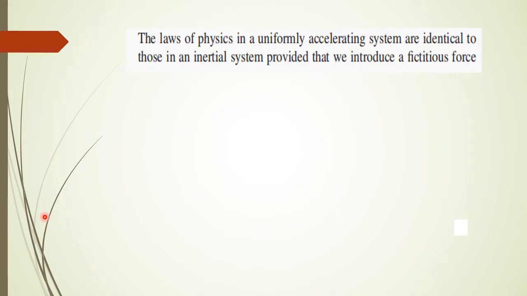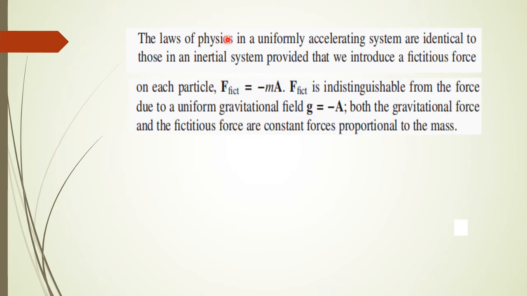the laws of physics in a uniformly accelerating system are identical to those of an inertial system, provided that we introduce a fictitious force on each particle, F fictitious equal to minus ma. We know that a is the acceleration of the system.